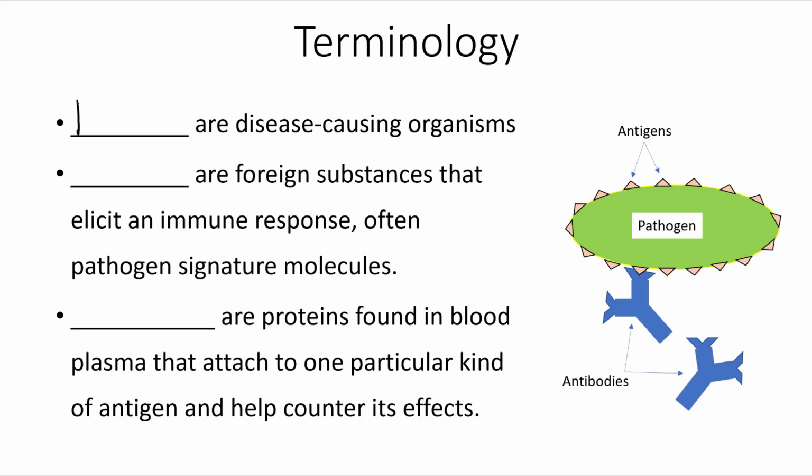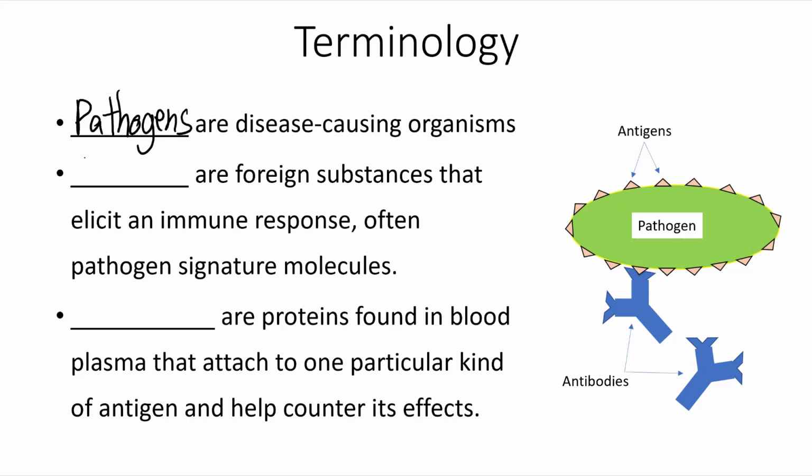The first of these, pathogens. These are disease-causing organisms. These are the things that make you sick. They can be different types of bacteria or parasites or even viruses. Even though viruses aren't technically alive, they are pathogens. So disease-causing organisms or substances.